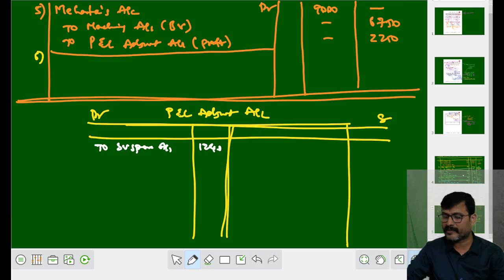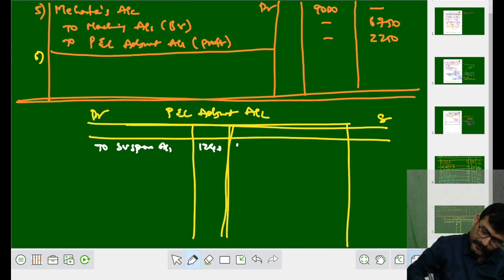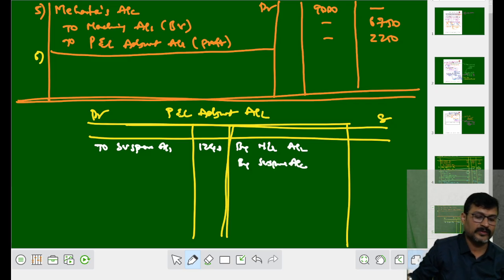Let me move on to the next one. What happened here? Machinery account debit, suspense account debit to P and L adjustment. See, both are in the debit of journal, so they go to the credit side of ledger. By machinery, by suspense. By machinery account, by suspense account. How much? Machinery 5600, suspense 900.